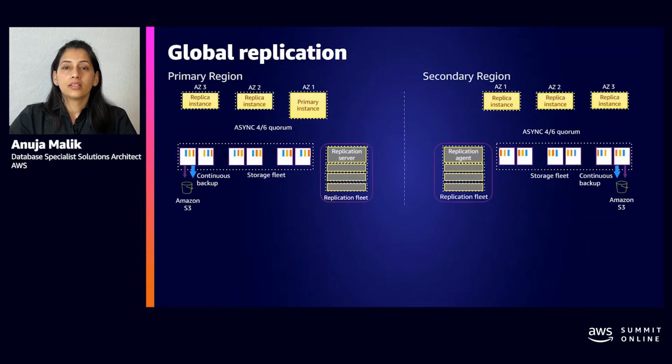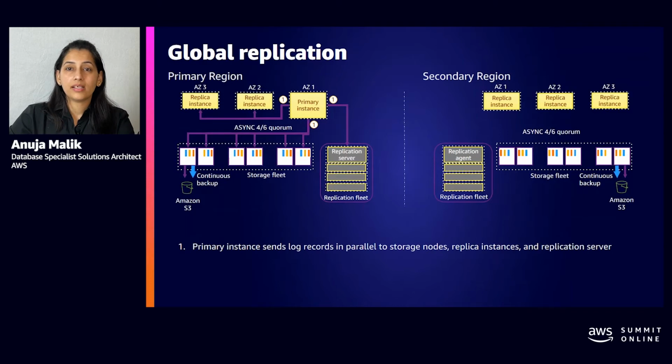All right, so how does it really work? The way Aurora works, the writers are sending log records to the storage engine. And this storage engine has its own resources. It operates independently from the database engine, and it is decoupled from the database engine.